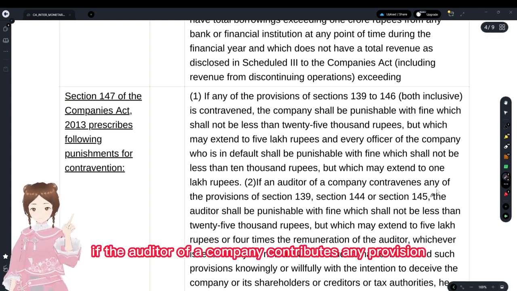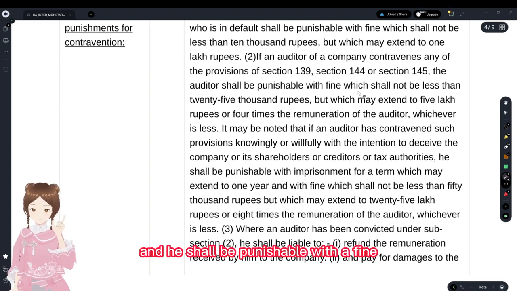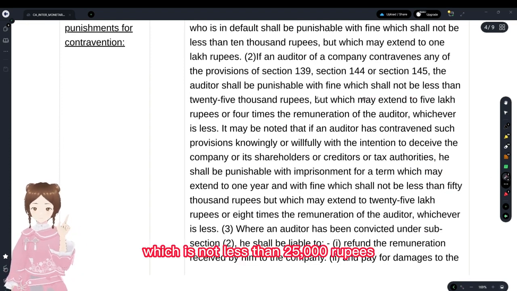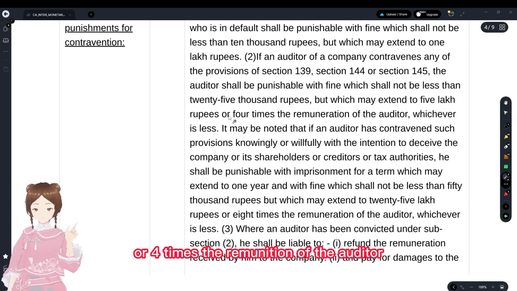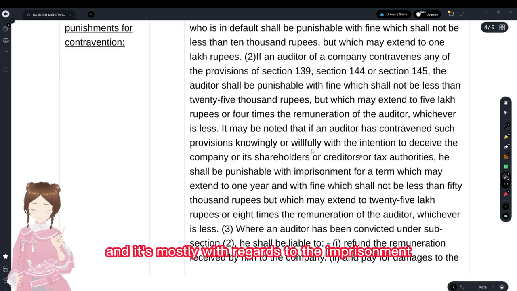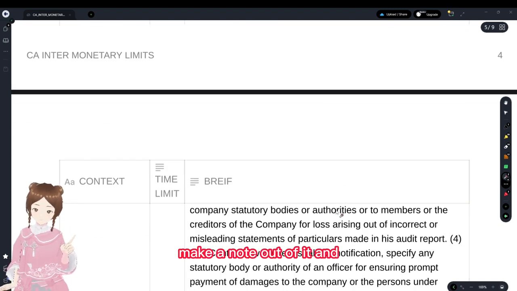If the company contravenes any provision with regards to sections 139, 144, or 145, the auditor shall be punishable with a fine which is not less than 25,000 rupees, which may be extended to 5 lakh rupees, or 4 times the remuneration of the auditor, whichever is less. And it's mostly with regards to imprisonment, so make a note of that.